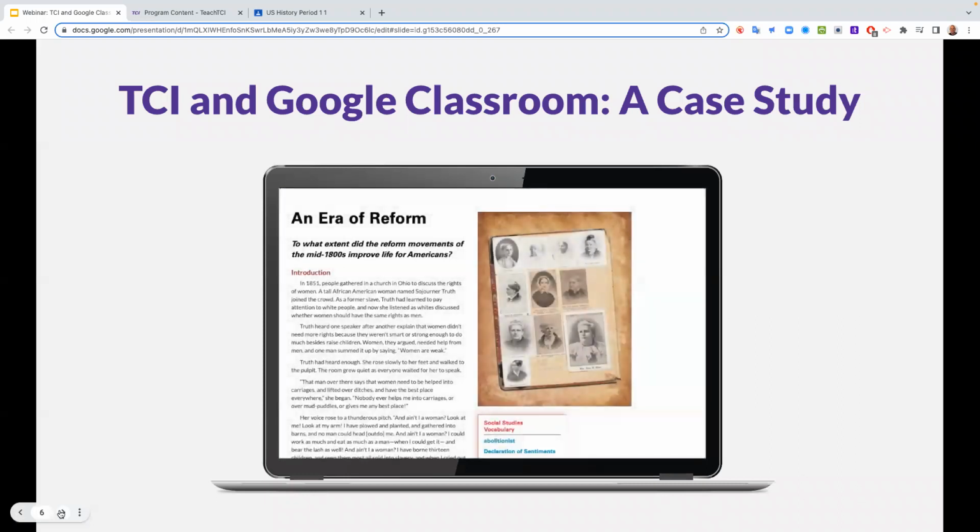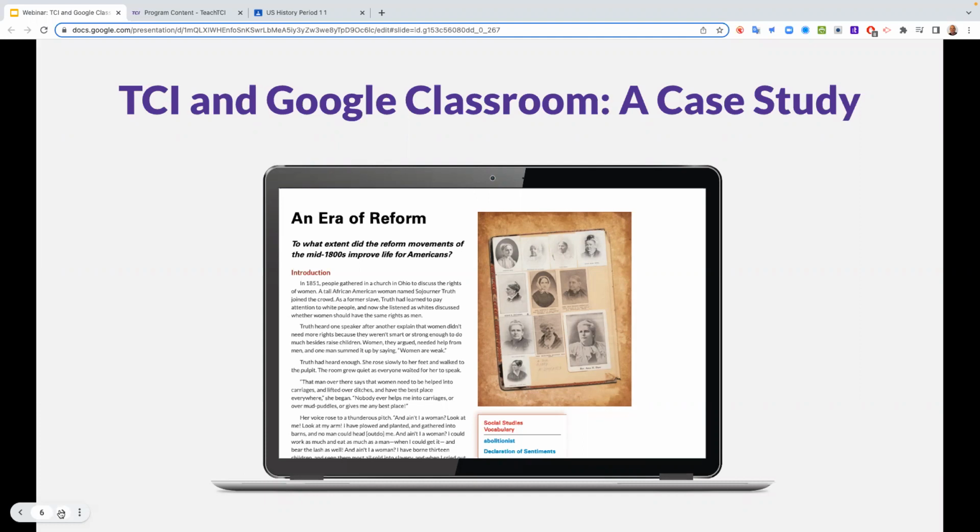Now, I'm a former teacher like you. I taught 8th grade American history in Michigan. And I used to have to do this lesson on the era of reform. You can see the essential question there: to what extent did reform movements in the mid 1800s improve life for Americans? So that's a lesson that I've done with my students a lot of times.